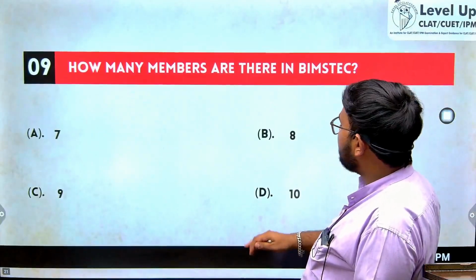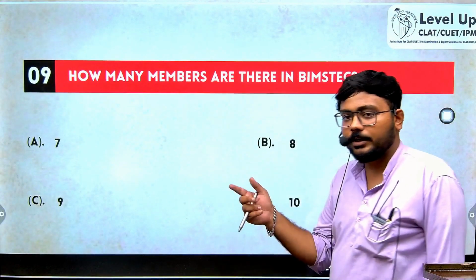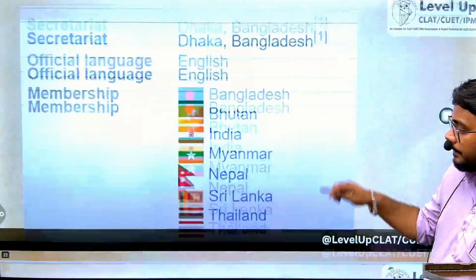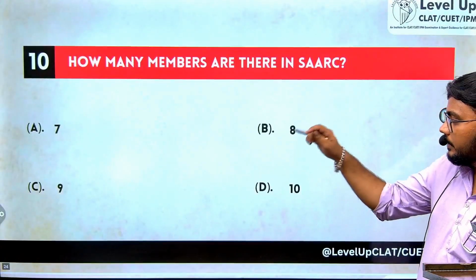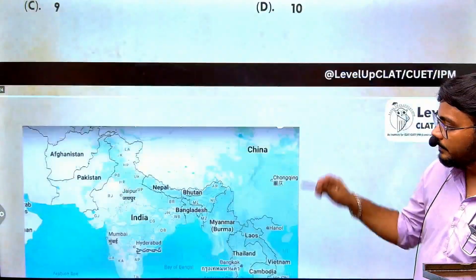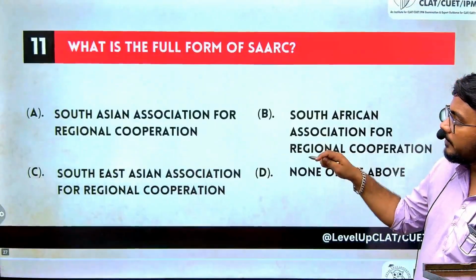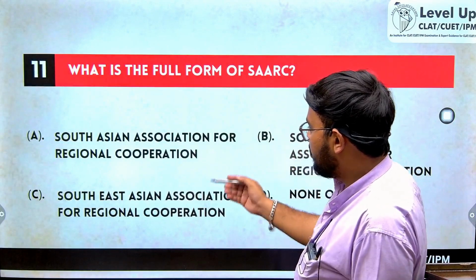So how many members are there in BIMSTEC? As I told you, SAARC has around 8 members, BIMSTEC has around 7. How many members are there in SAARC? As told earlier, 8. What is the full form of SAARC? As told earlier, South Asian Association for Regional Cooperation. So option number A.